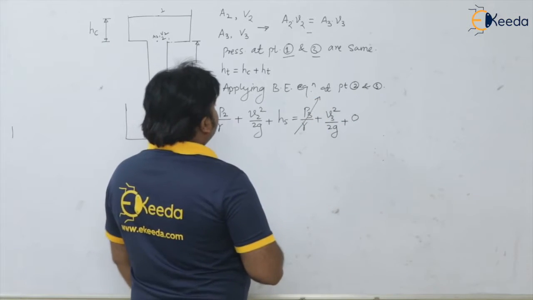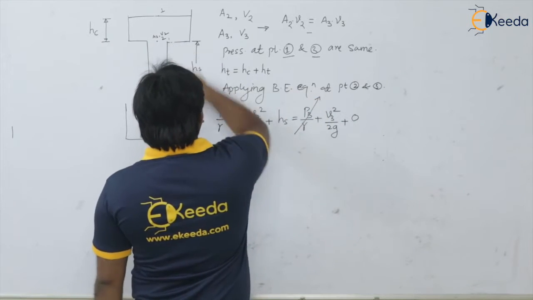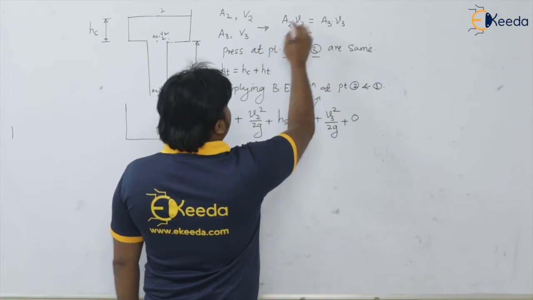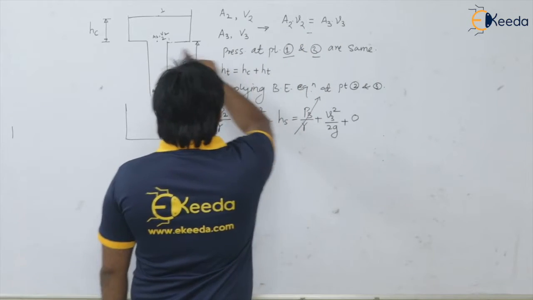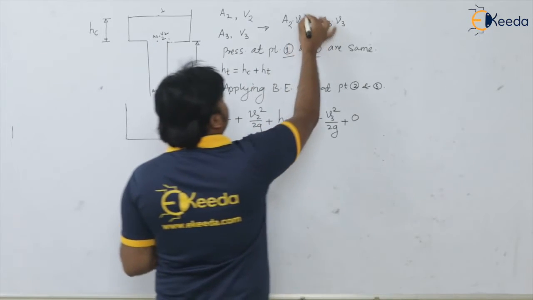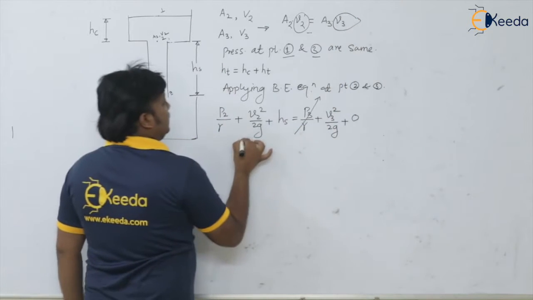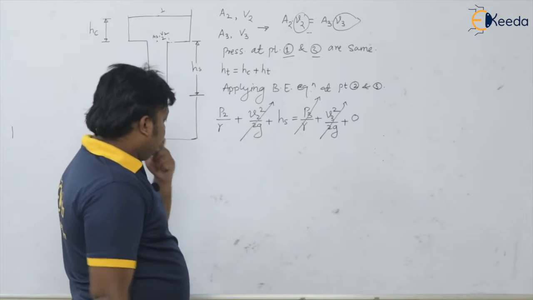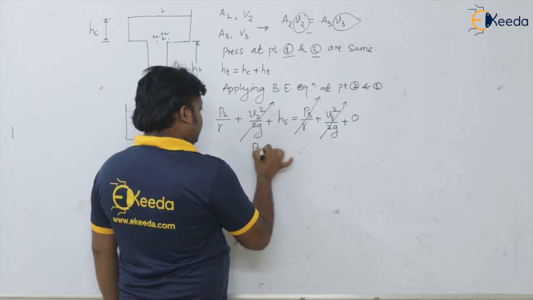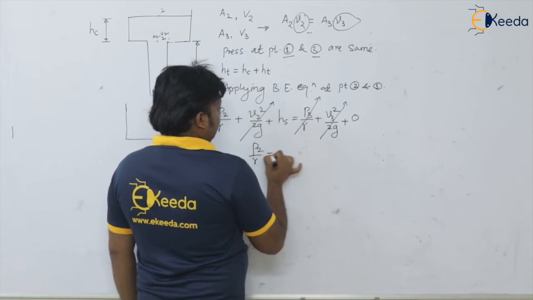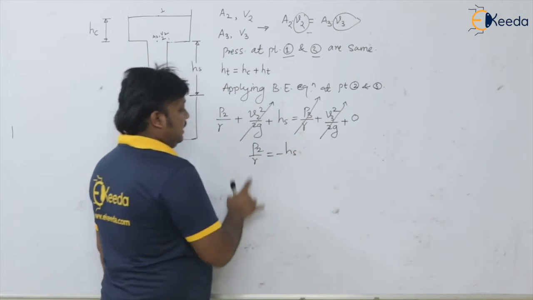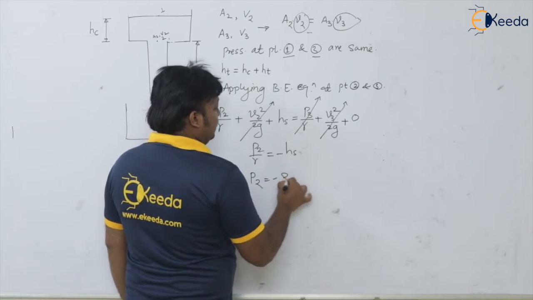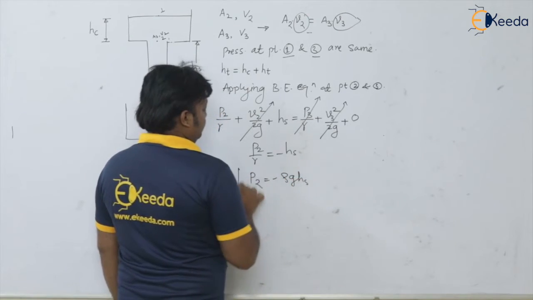And as the straight cylindrical sprue is here, because of the continuity equation, this area will be the same at point 2 and at point 3. So velocity will also be the same, so this term also gets cancelled. So what we are left with here is P2 divided by gamma is equal to minus HS, and gamma is the specific weight. We can write the pressure at point 2 is equal to minus rho G HS.